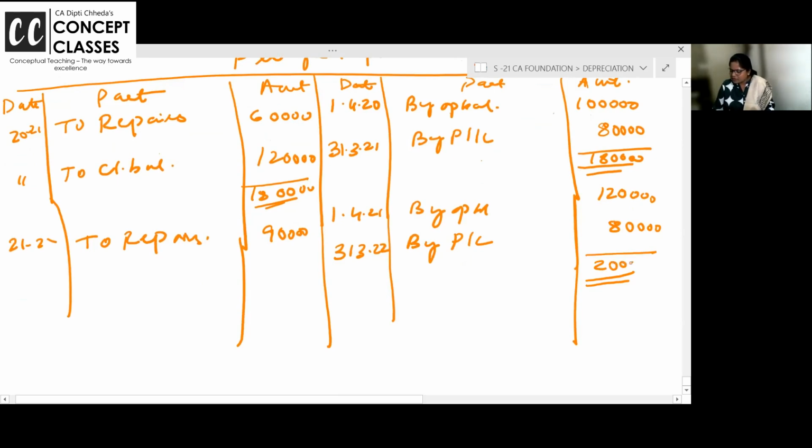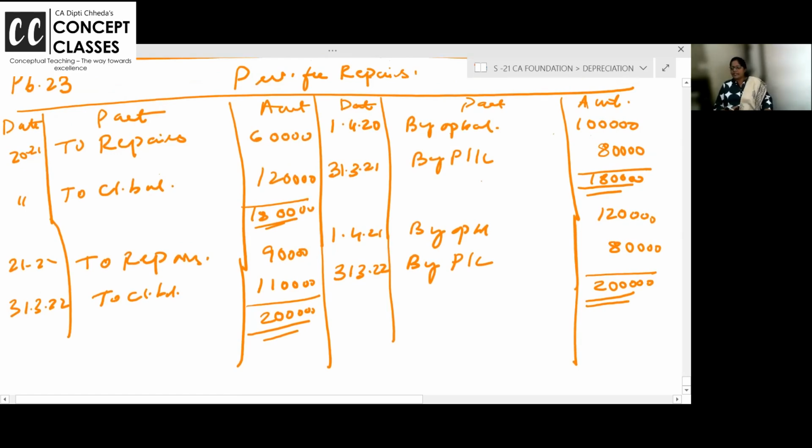So this is 2 lakh. 31st March 22 closing balance is 1,10,000 over. Clear or not?